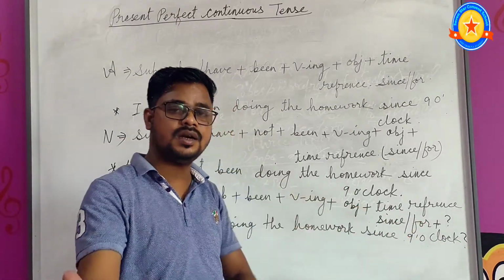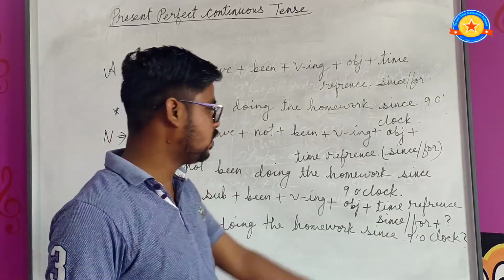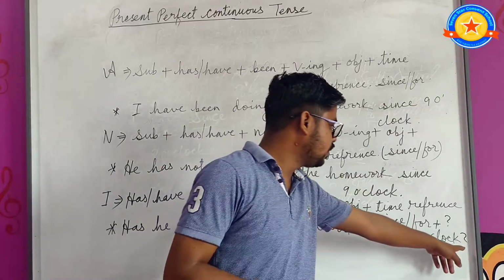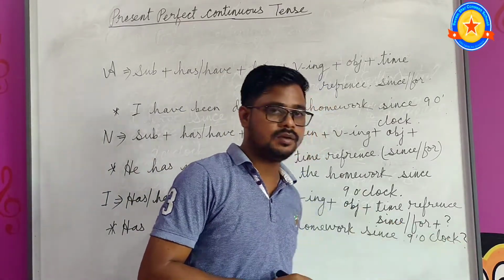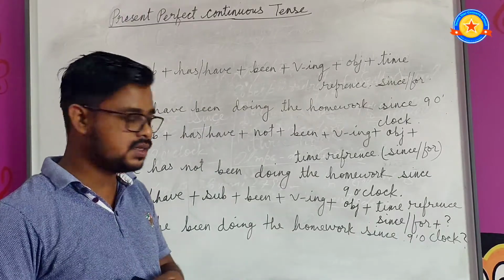And at the end of the sentence you have to write question mark. I forgot to write it here, so I am sorry. So now I have written the question mark. So this is yes no type interrogative sentence.